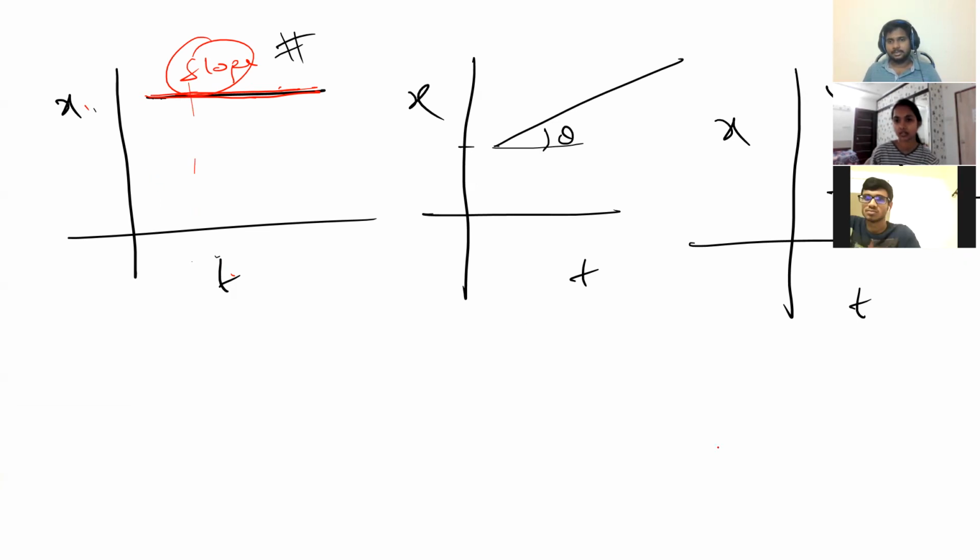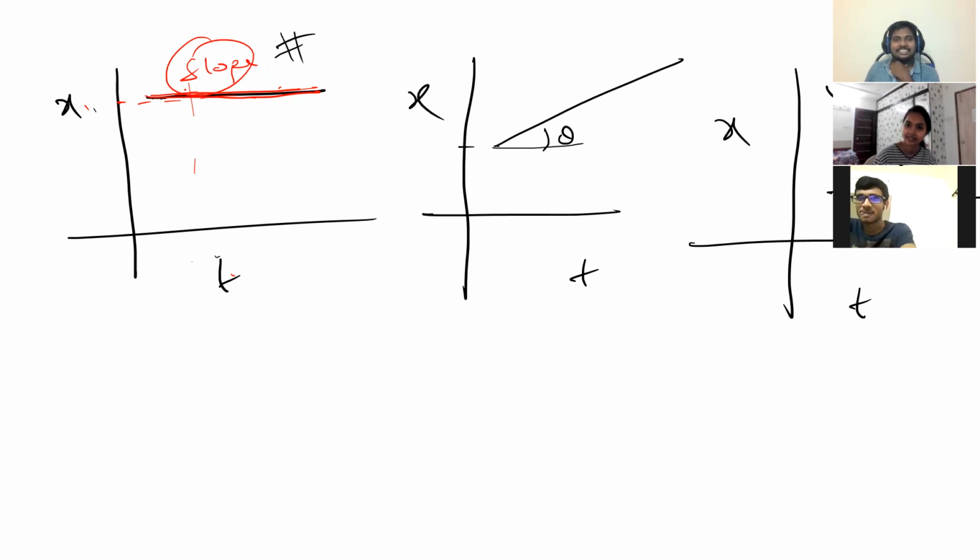Yes, sir. Jayant? Where did you go, Jayant? Does it indicate any uniform something? Position is not changing with time. Jayant, hello, sir, where did you go? Sir, just a minute. Can you hear me now, sir? Got disconnected. That should not happen.